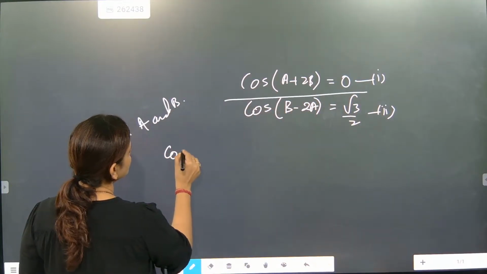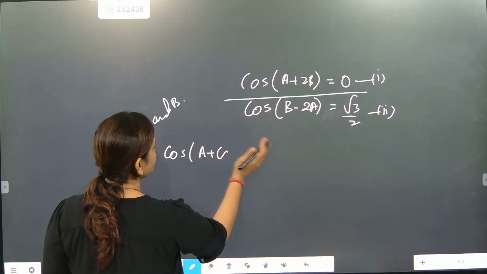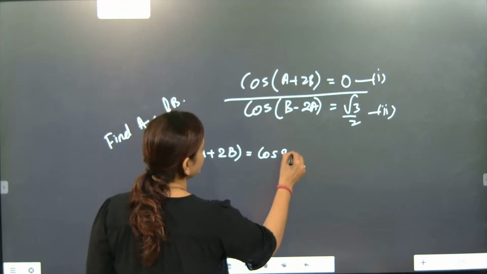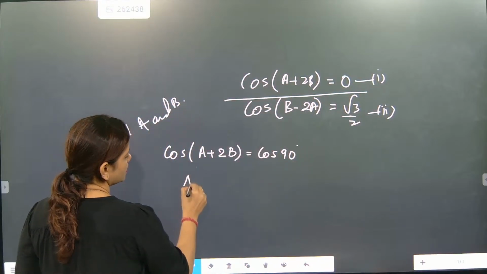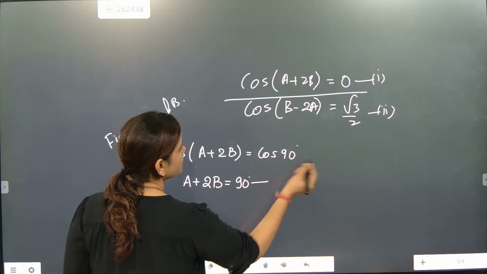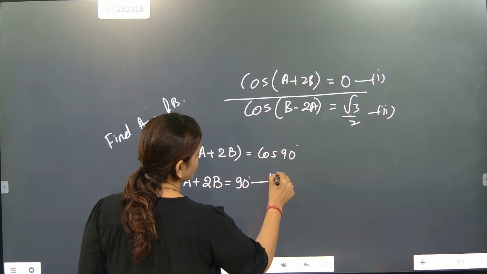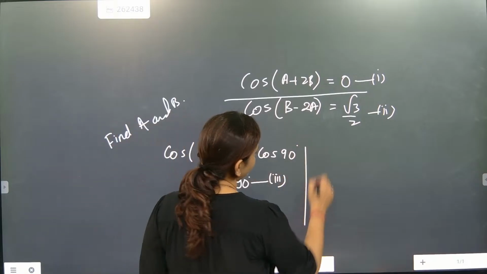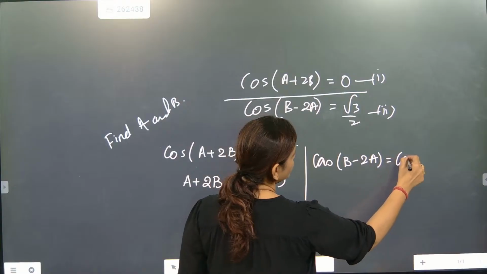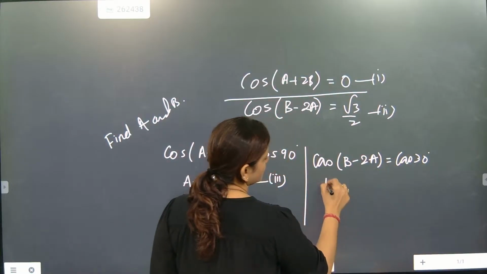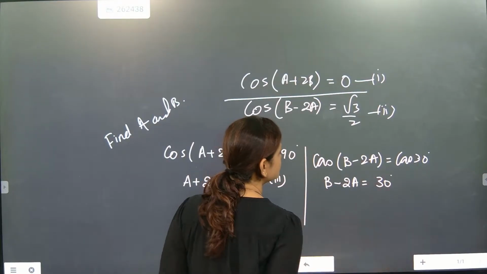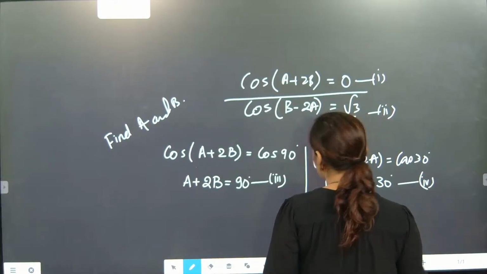We know that cos of A plus 2B is equal to cos 90 degree. So here A plus 2B is equal to 90 degree. This will become your equation 3. Now parallelly I am writing here cos of B minus 2A is equal to cos 30 degree. So this will become equation 4.